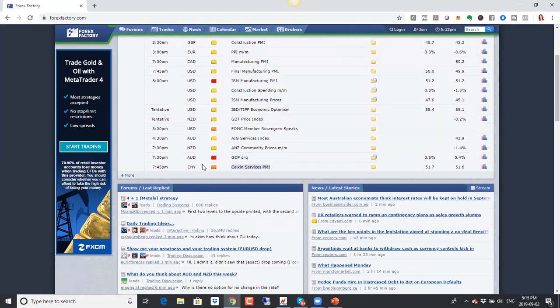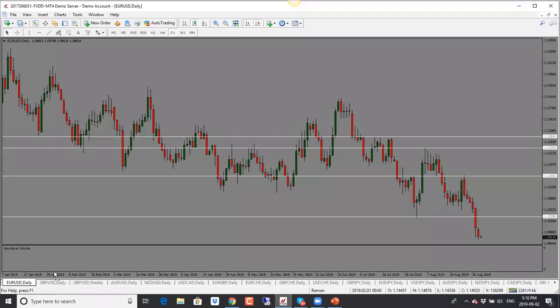Chinese numbers will have an impact on Australian dollar and New Zealand dollar, because if the Chinese economy is not doing as well, we are likely to see Australian dollar and New Zealand dollar drop as well, as they are close trade partners with China because of the proximity there. Okay, so that's it for our calendar here. So let's go on to the charts.